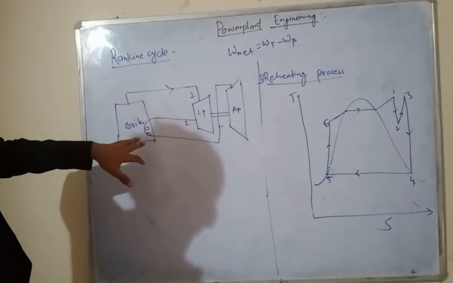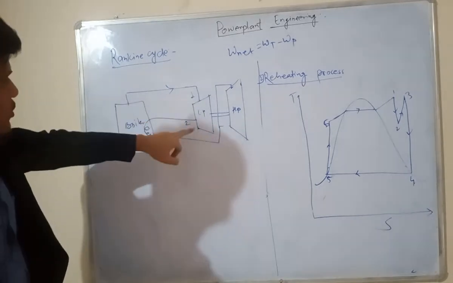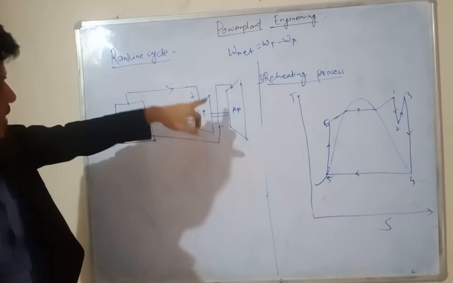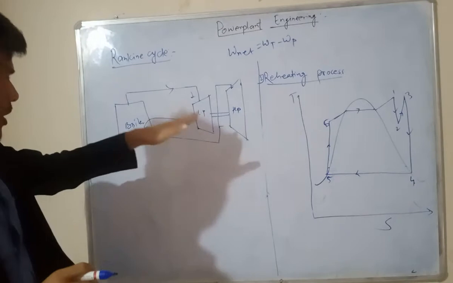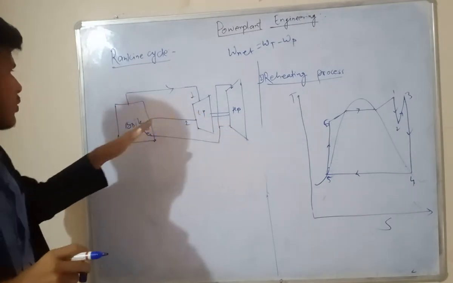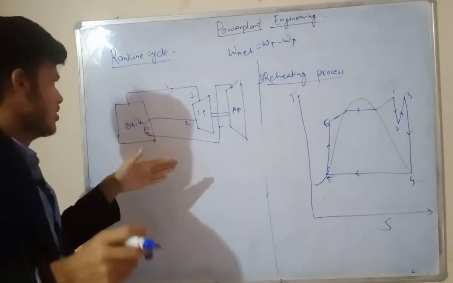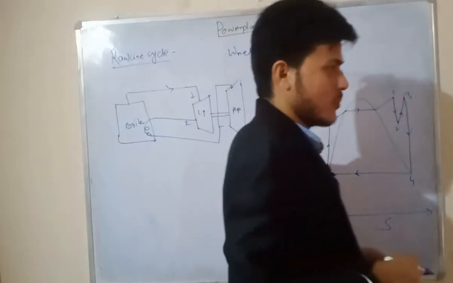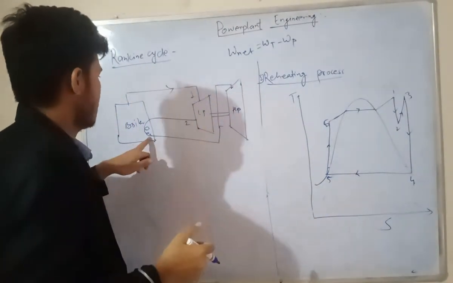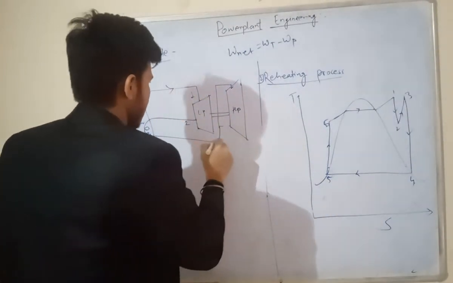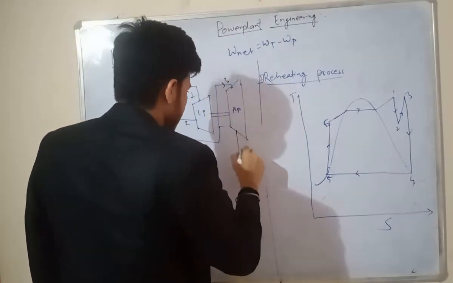Now, we are doing this, so that's why we are saying the reheating process means that from 1 to 2 in the low pressure turbine, the steam is partially expanded, and again we are supplying the same steam to the boiler. Okay, now again in the boiler, we are heating that steam to a maximum level of temperature. Then again we are transferring this steam to the high pressure turbine, and from there again the steam expands,